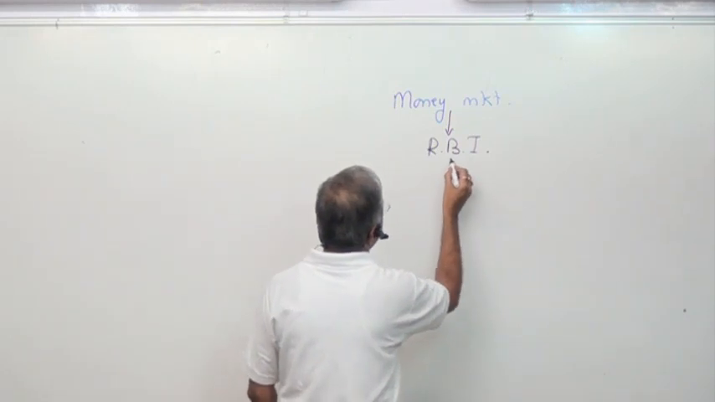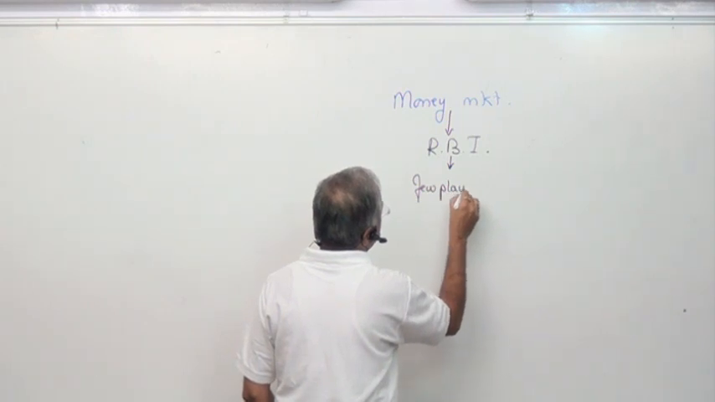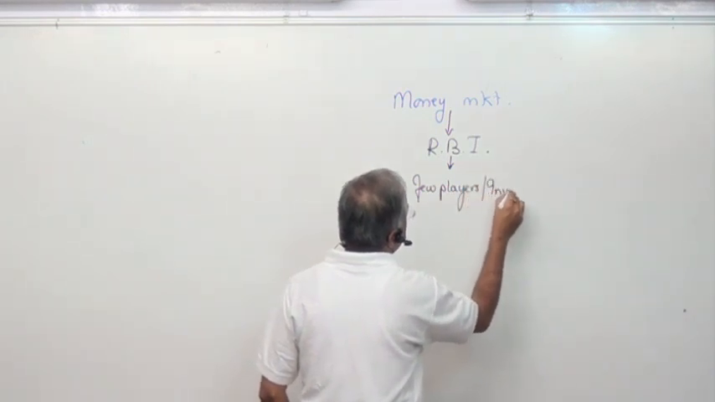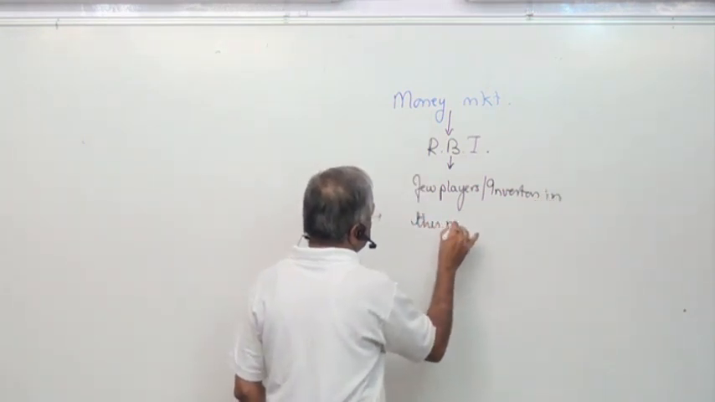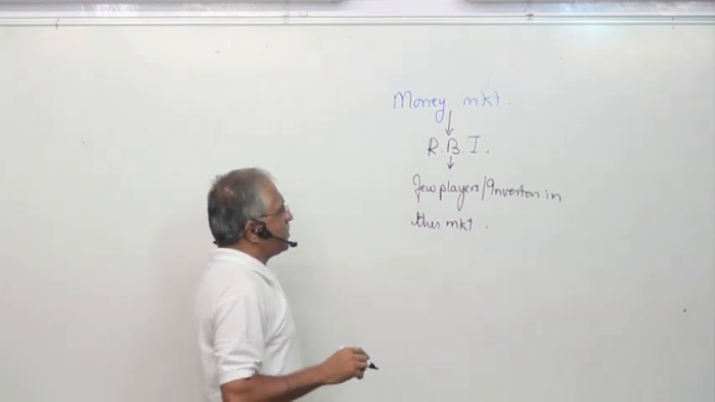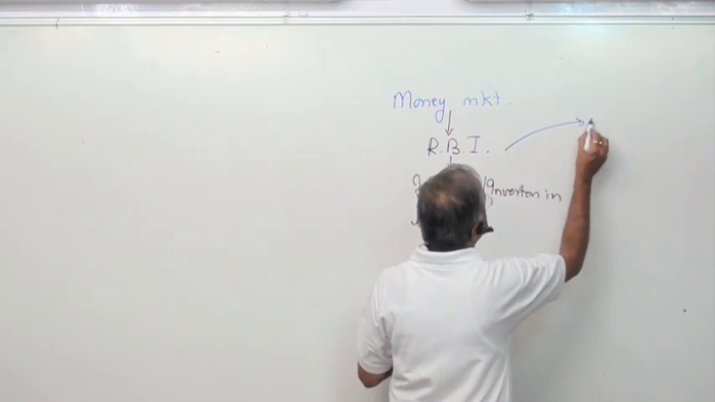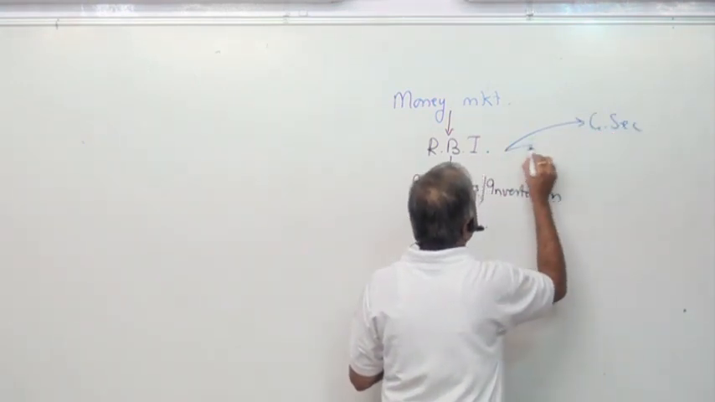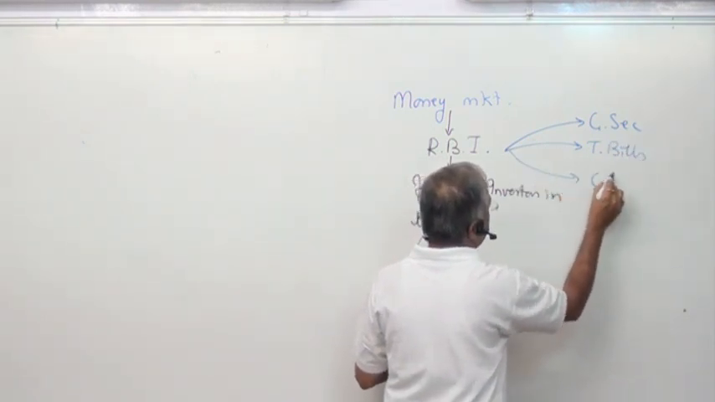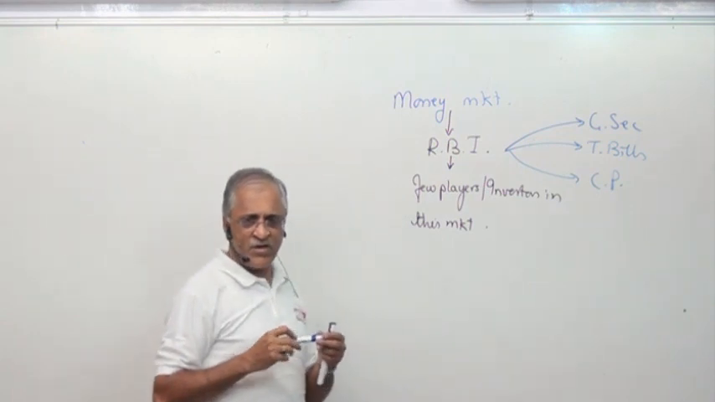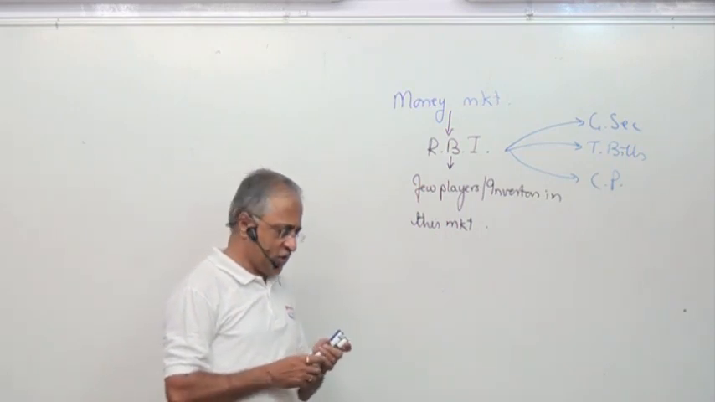Reserve Bank of India. So there are very few players or investors in this market. Because the instruments which they issue are what is known as G-Sec, government security, you can have T-bills, you can have commercial paper. These are the instruments which are there. Who are the basic players who come here and invest? They are always